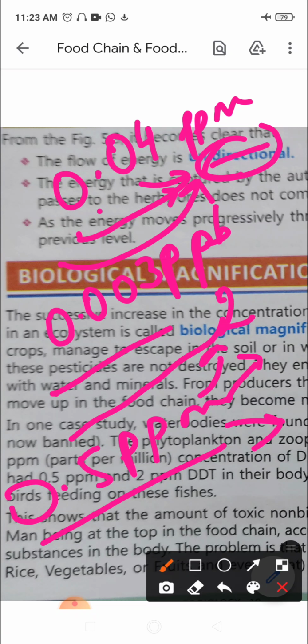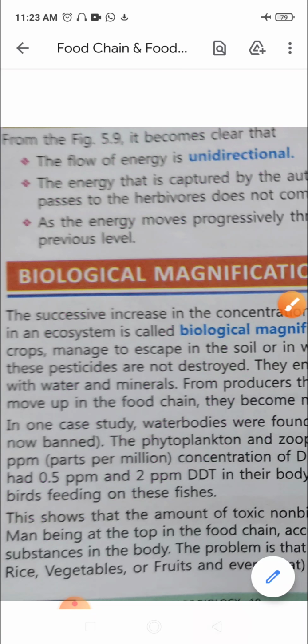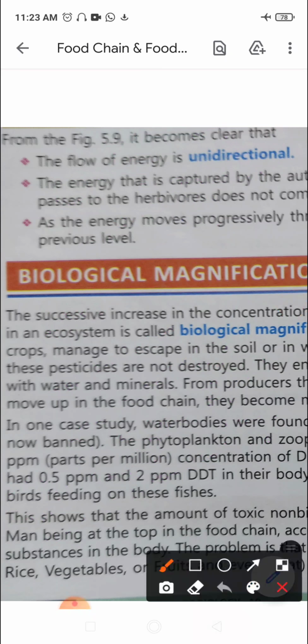So in that case study, it was found that from 0.04 it increased to 2 ppm in the tissues of the body of the fish. The DDT concentration reached up to 5 ppm in birds feeding on these fish. Now see, from small fish to large fish to birds, right?